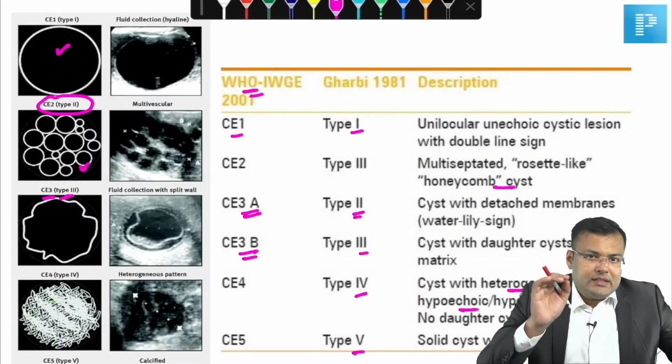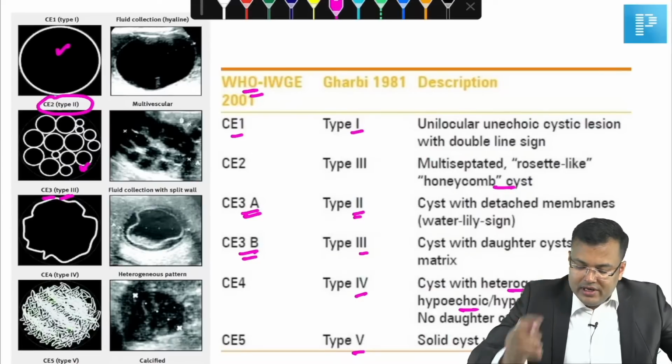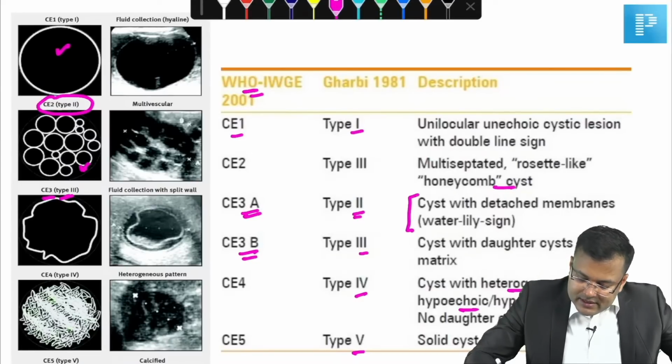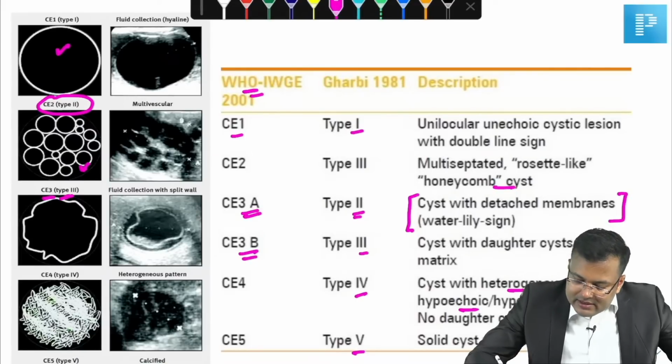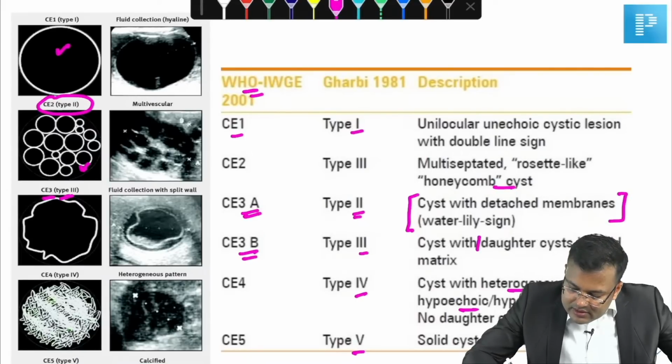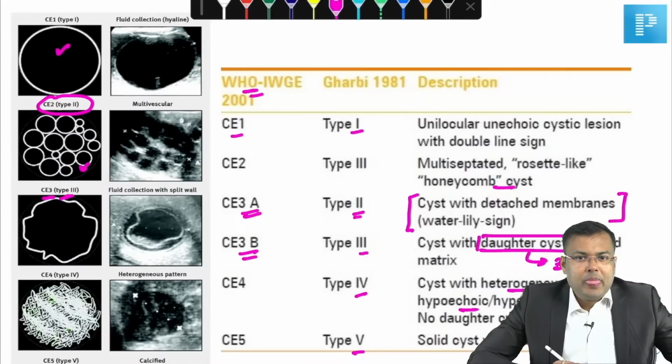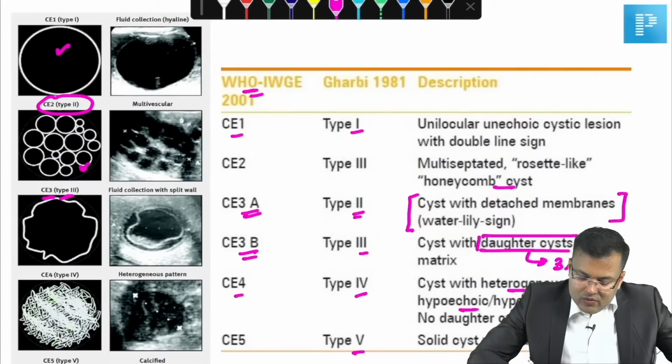Whenever there is a cyst with detached membrane only, that is the water lily sign, that is CE3A. And whenever there is a cyst with daughter cysts, the presence of daughter cysts is suggestive of CE3B.